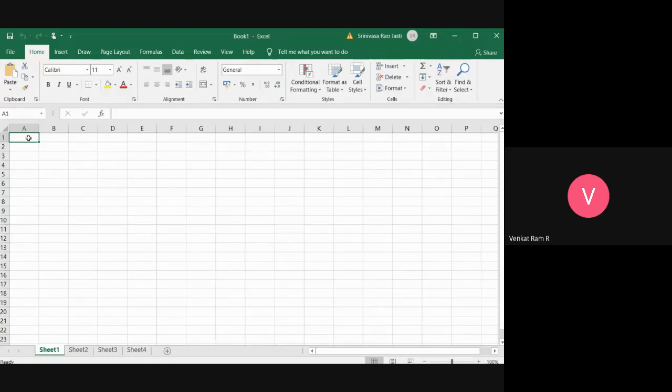Cell address is given with the combination of an alphabet and a number, like A1, A2. See here, if we select B1, C1, D1, wherever you select the cell, it will give that address. It is called cell addressing. D8, I'll go to something, see, O23, like this.